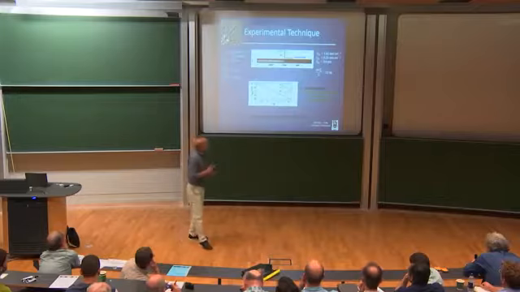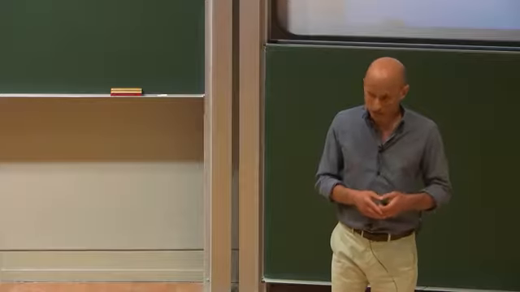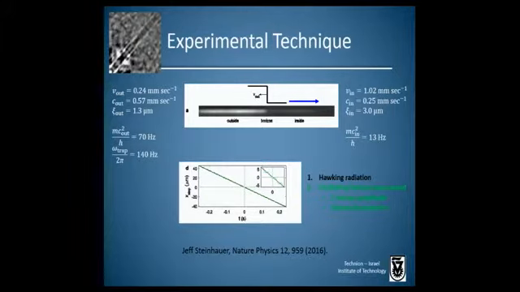So we're going to consider actually two different types of experiments. In the main experiment, the Hawking radiation experiment, we move the horizon, the potential creating the horizon, at a constant speed. And this is as I described earlier. But we'll also look at a preliminary experiment where, in addition to the horizon moving, it's caused to oscillate. So here, as a function of time, there's this constant motion plus this oscillation indicated by the green line.